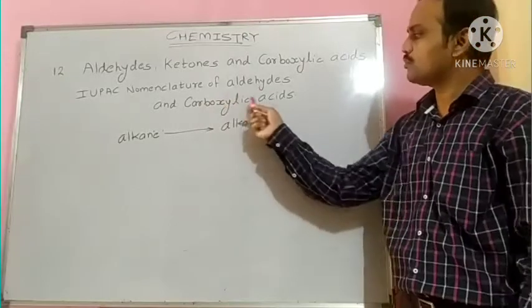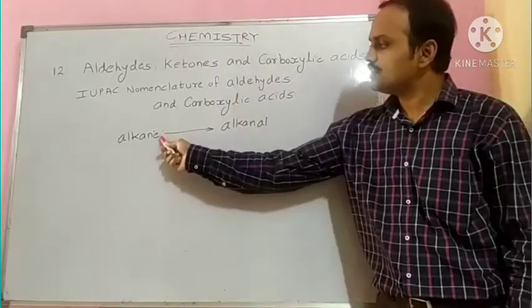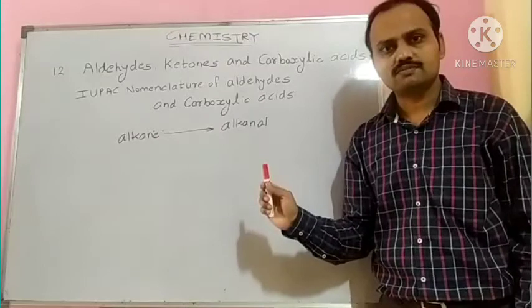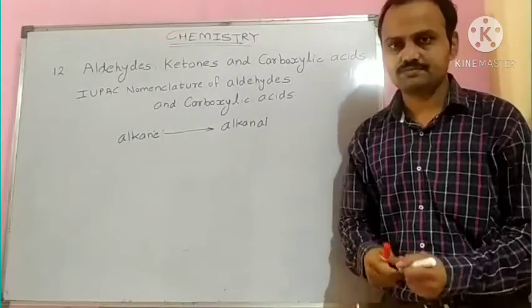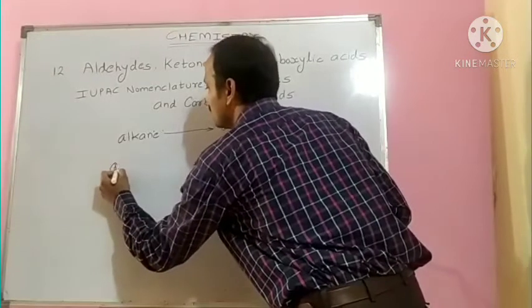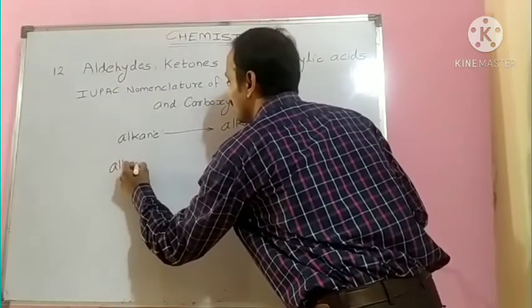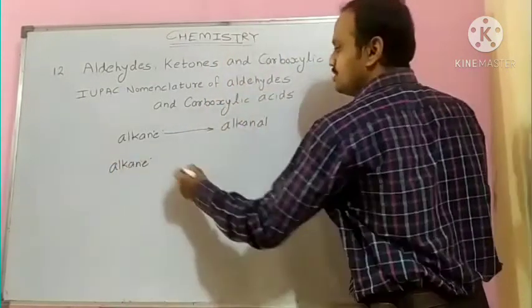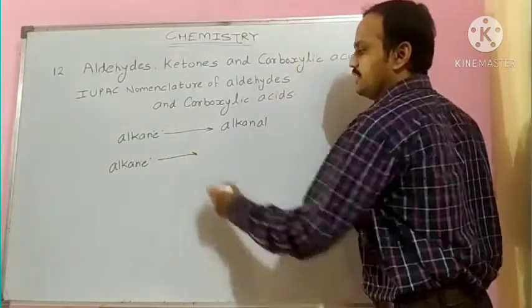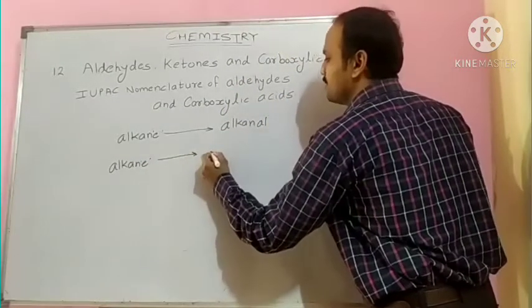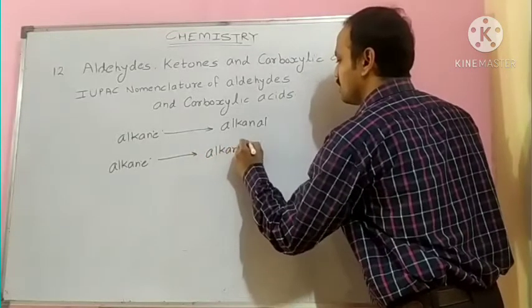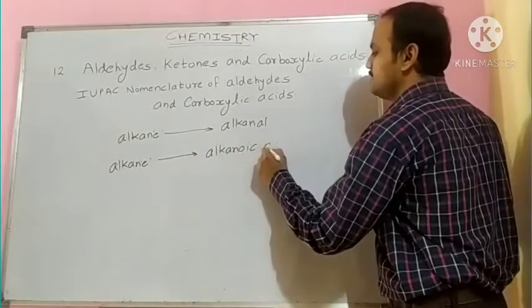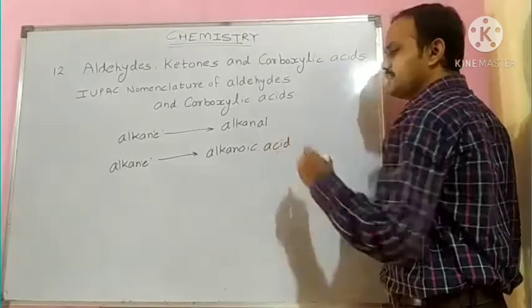And in the case of carboxylic acids, the E of the parent alkane is replaced by OIC acid.